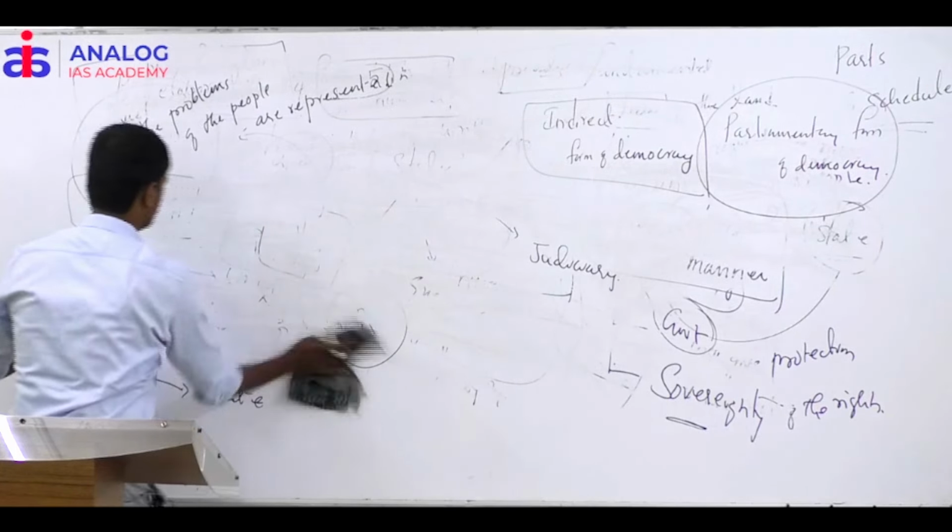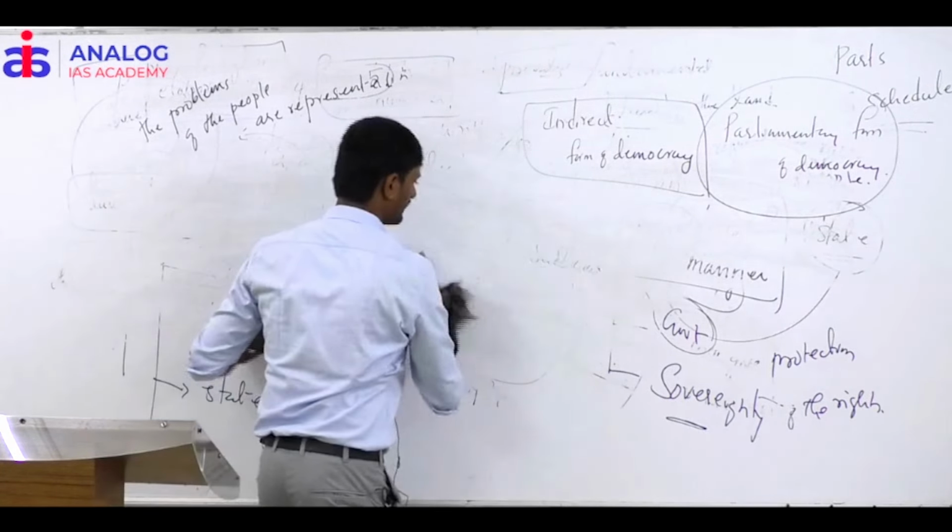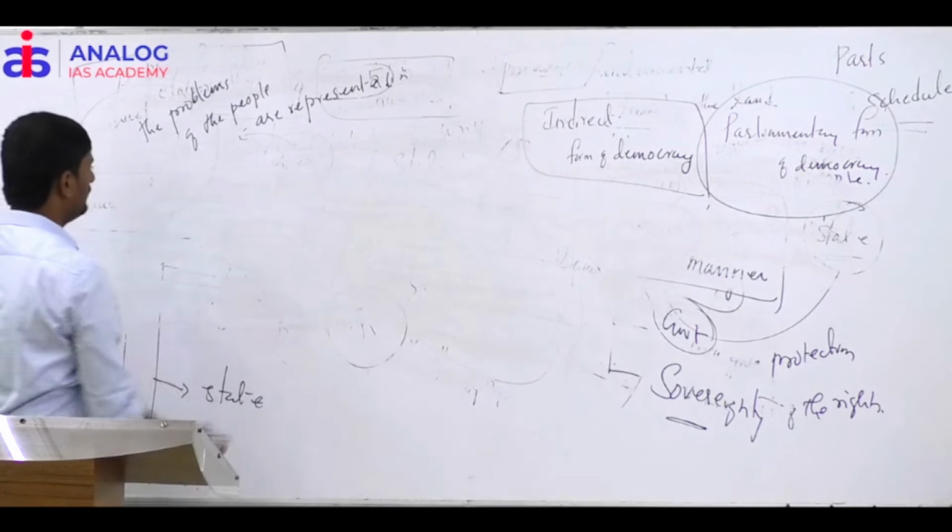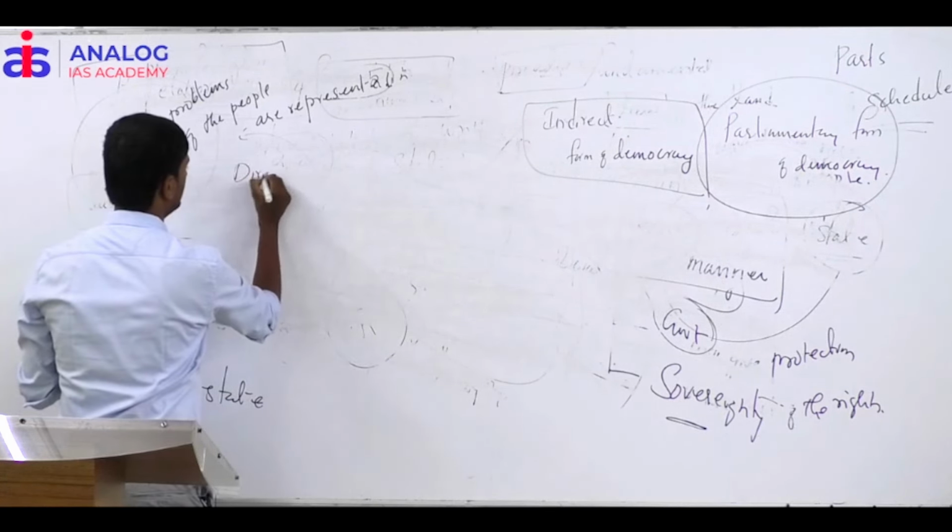Indirect form of democracy. So now, just for the sake of understanding, tell me, what is direct democracy?